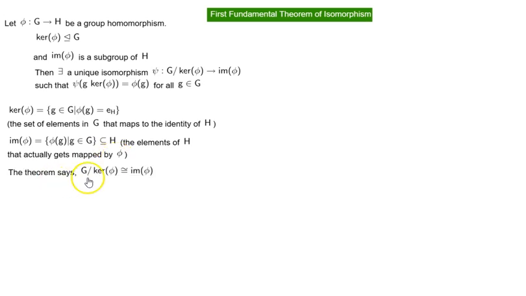So the theorem says that G by kernel of phi, the quotient group, is isomorphic to image of phi.